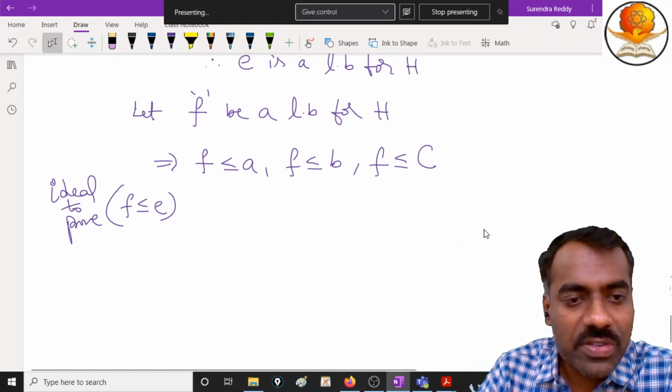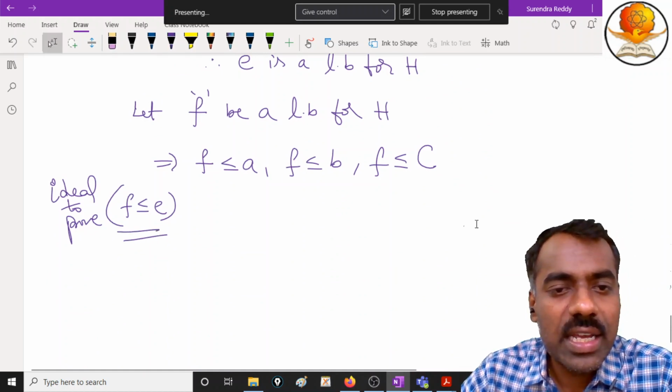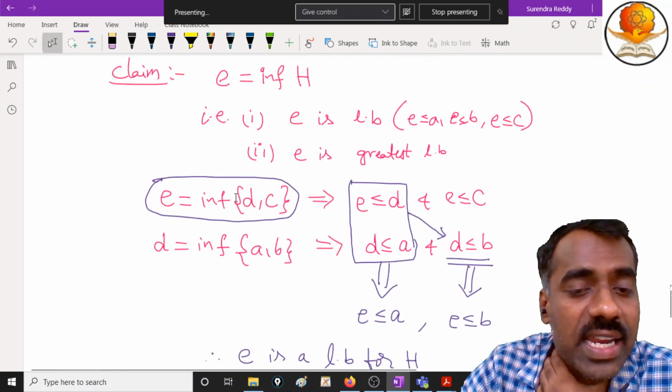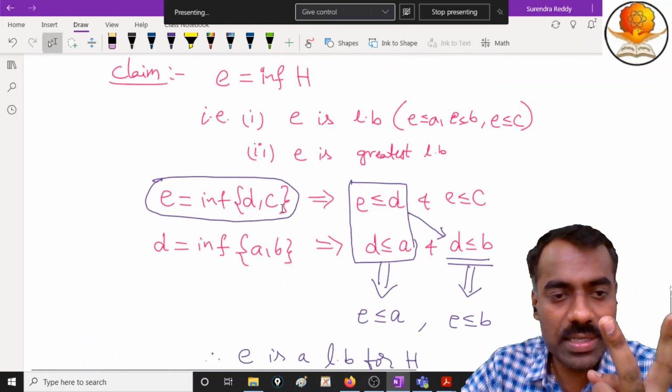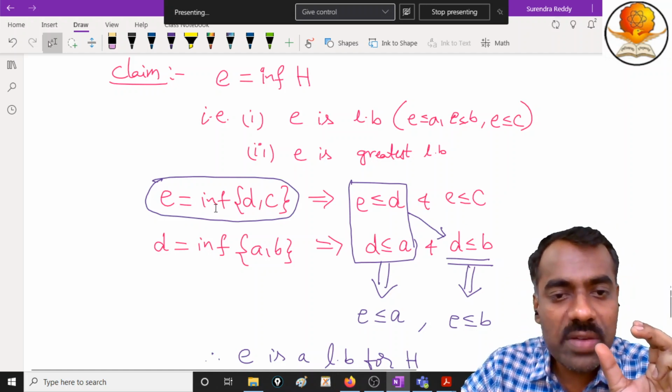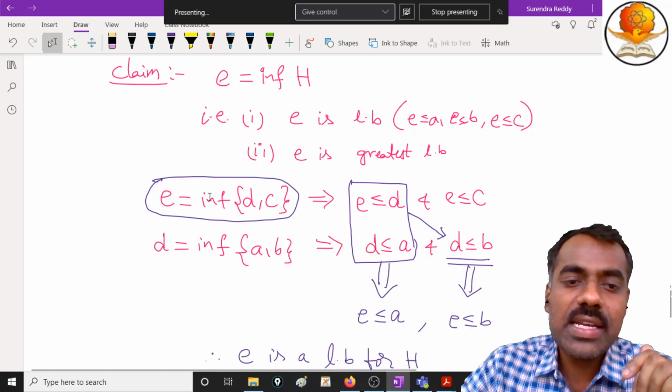So we want to show this, right? We should get some relation between F and E. We know that E is the greatest lower bound of these two elements. So if we find any element which is a lower bound of these two elements, then E is bigger than that.